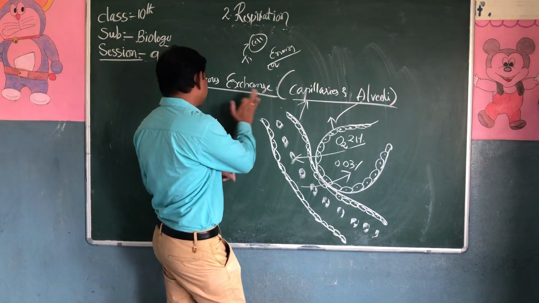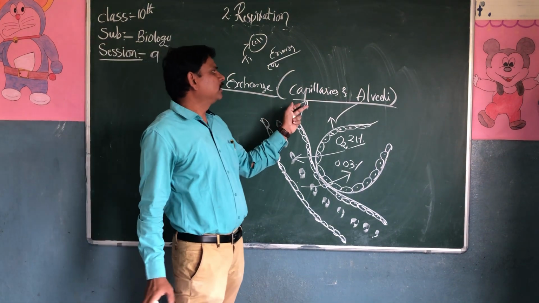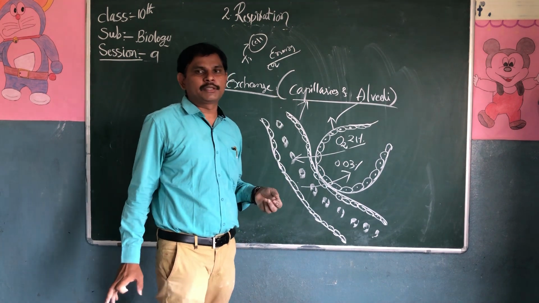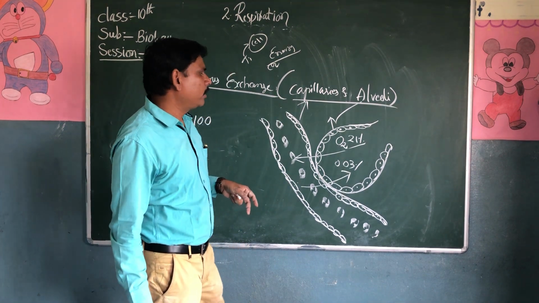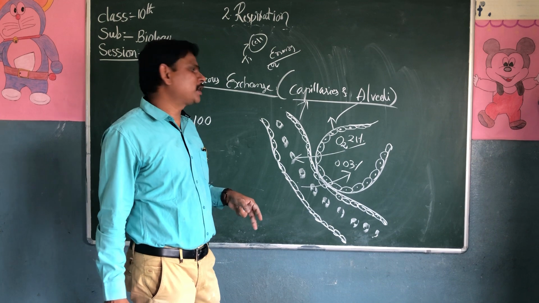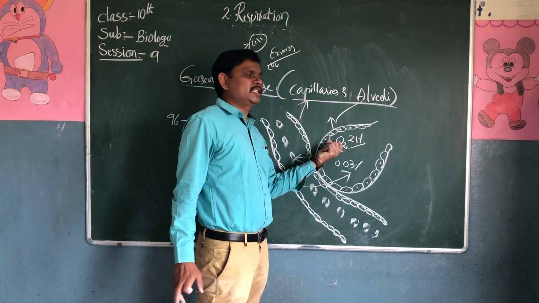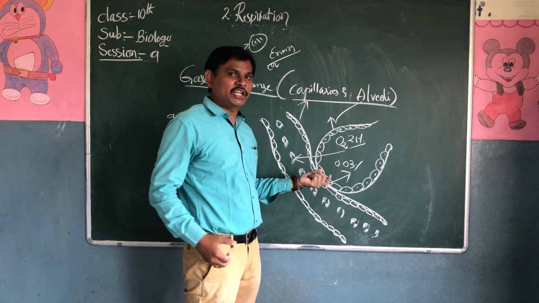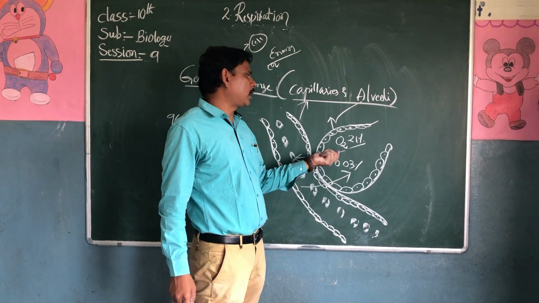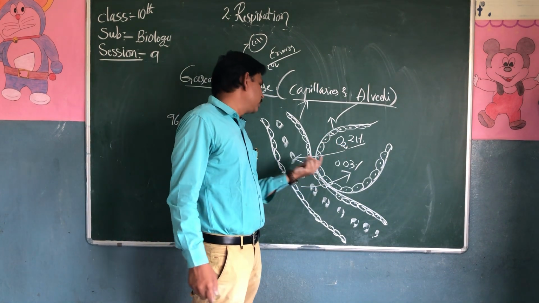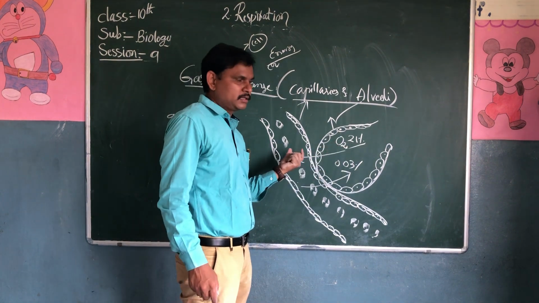Simple. So gas is exchanged between the capillaries and alveoli by the diffusion process. The high concentration of oxygen is present in the inhalation air, so it will move from the alveoli into the blood. It diffuses.